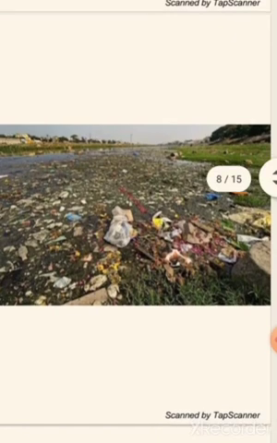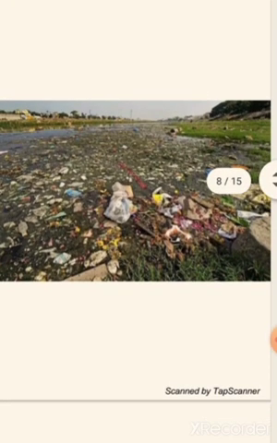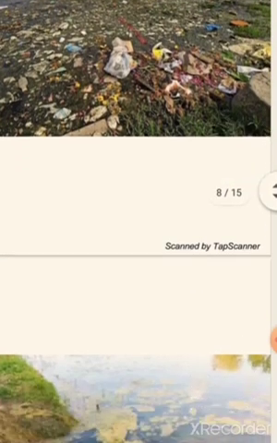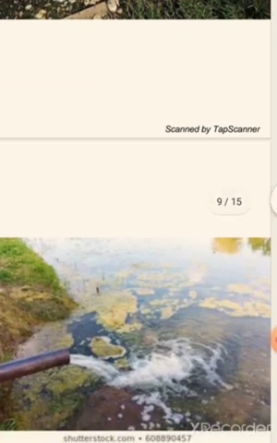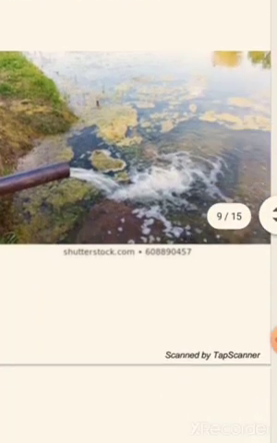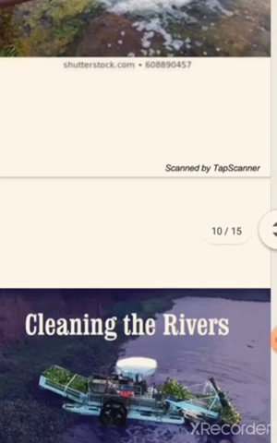So the government is taking some action plans. Concern over rising pollution in our rivers led to the launching of various action plans to clean the rivers. So what will happen? The government has made a lot of action plans for cleaning the rivers. Have you heard about such action plans? Anybody heard about this? So how is health affected by polluted water?